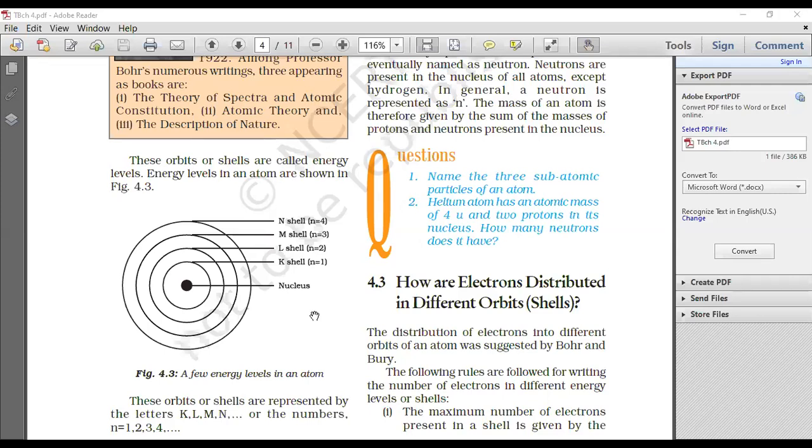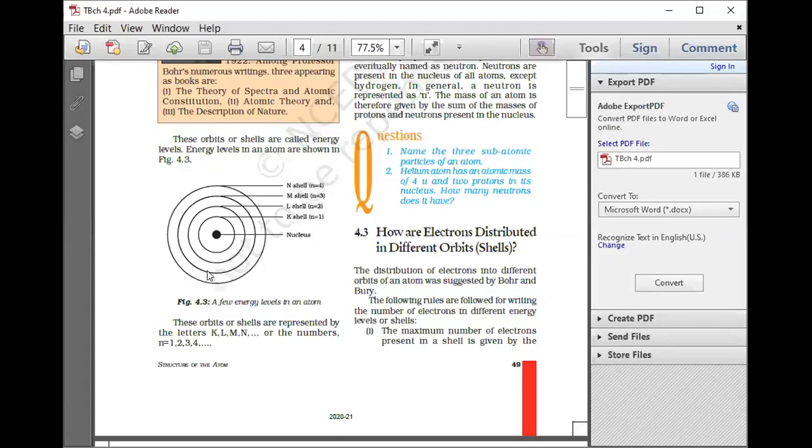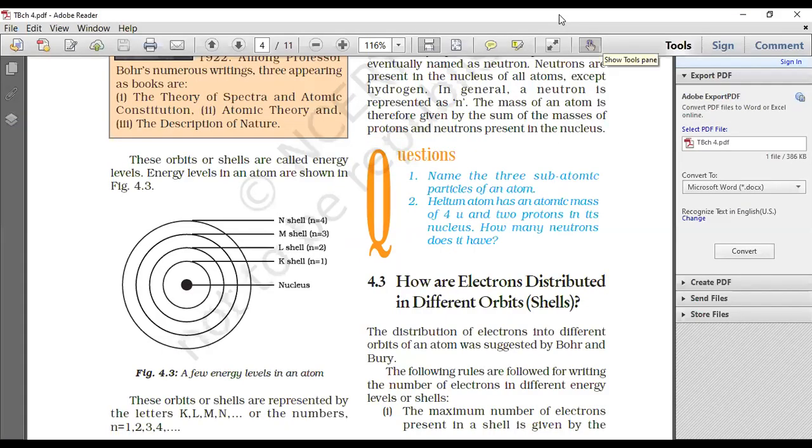If an atom has 8 electrons, it obviously has 8 protons. Out of those 8 electrons, the first 2 will occupy this first shell.